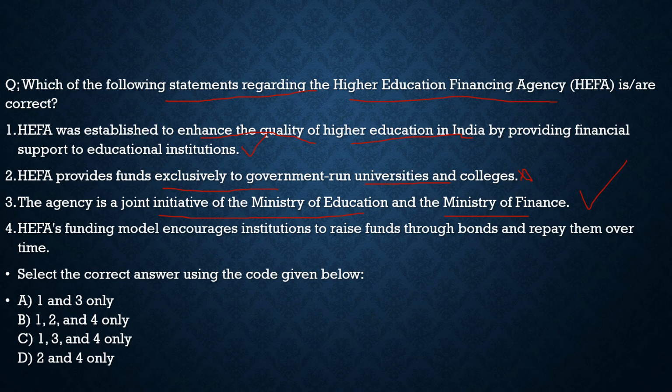Statement 4, HEFA's funding model encourages institutions to raise funds through bonds and repay them over time. 100% correct. So this is about this question. We had discussed it, and the correct answer to this question is option 1, option 3, and option 4. And from the code given below, the correct code would be option C. So with this, I hope you had got the basic idea behind this question. You had got the context behind this question, and also you had understood what HEFA is about. Now with this, let's move to another question.